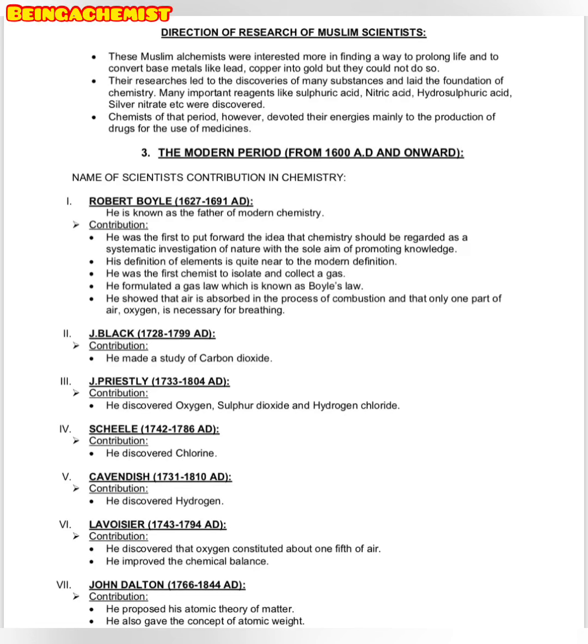The next scientist that we are going to discuss is J. Black, and his contribution includes that he made a study of carbon dioxide, that is CO2, which is a gas. Third is J. Priestley, and the contribution includes that he discovered oxygen, sulfur dioxide, that is SO2, di means 2. Oxygen, if present in di form, is considered as dioxide, and hydrogen chloride, that is HCl.